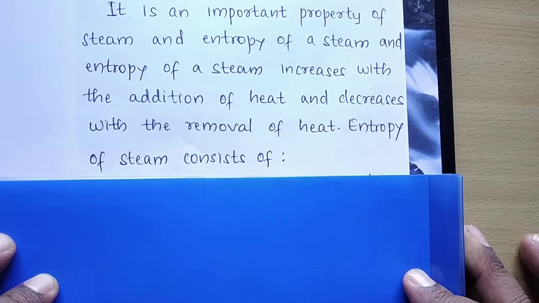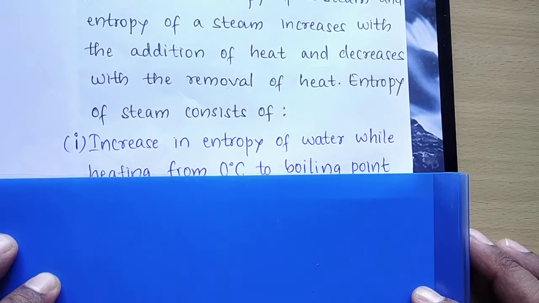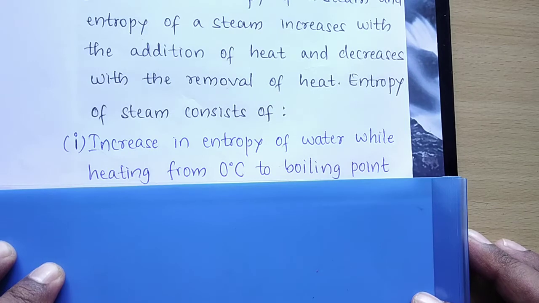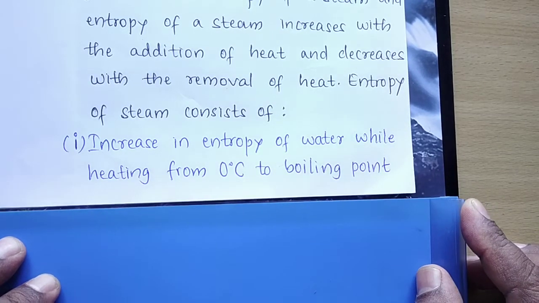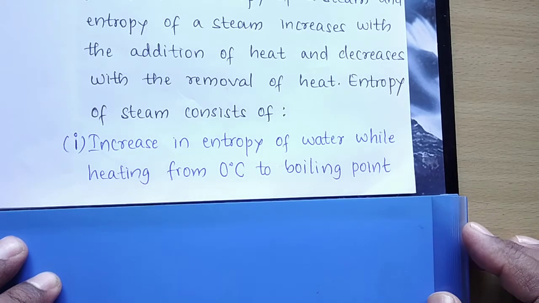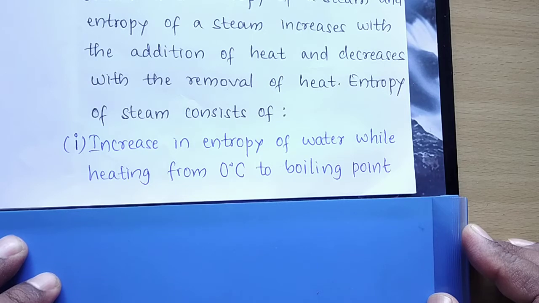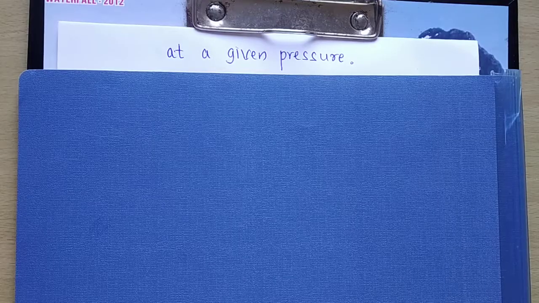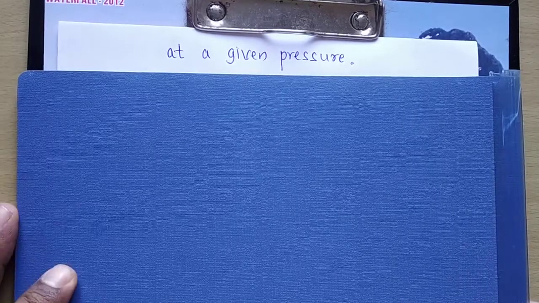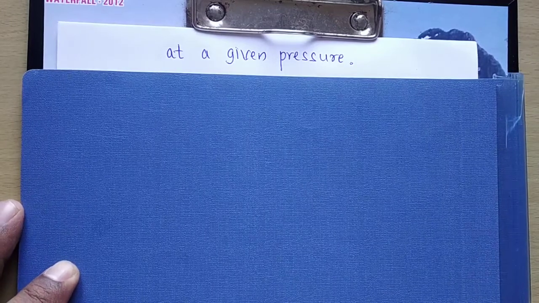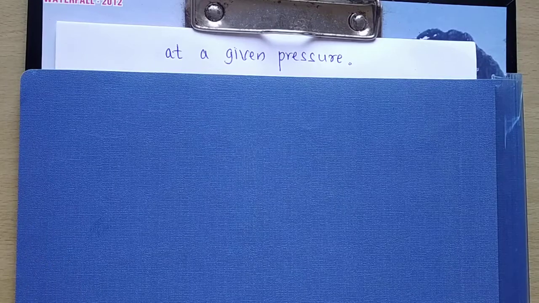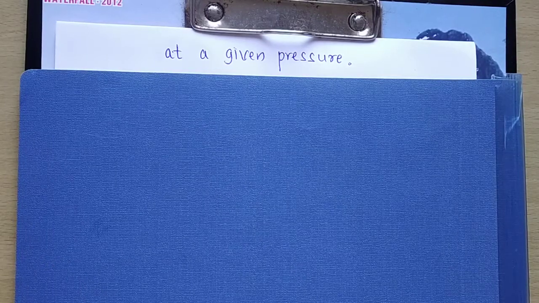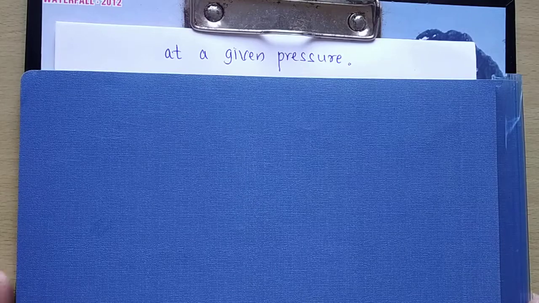Entropy of steam consists of increase in entropy of water while heating from 0 degree centigrade to boiling point. So this is what we are going to see in the first case, that is increase in entropy of water while heating from 0 degree centigrade to boiling point at constant pressure. So pressure is going to remain constant. At this constant pressure, you are going to find out the increase in entropy of water from 0 degree centigrade to boiling point.